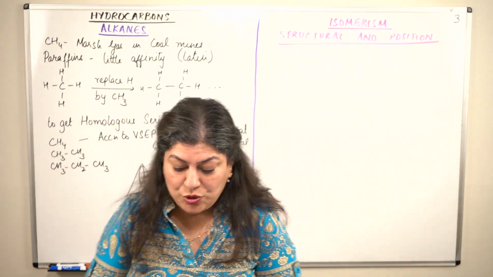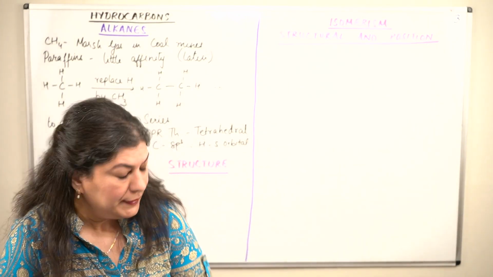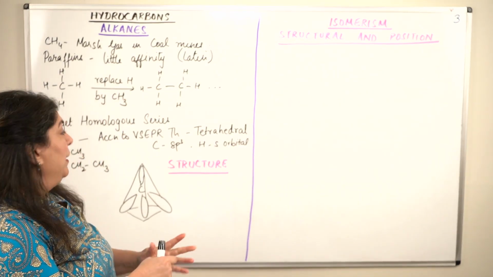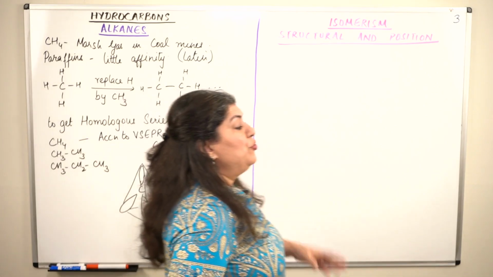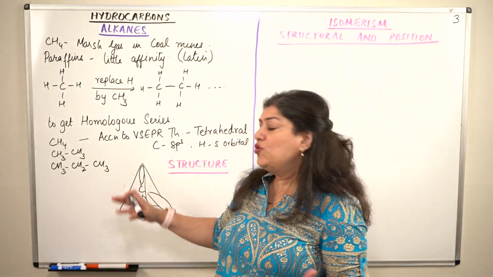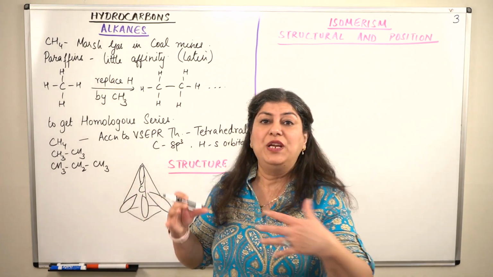So now let us come to the fourth member. And the fourth member is butane. In the case of propane, you notice that you get the 3 carbons in sequence. There is no other possibility. 3 carbons have to be in one line.